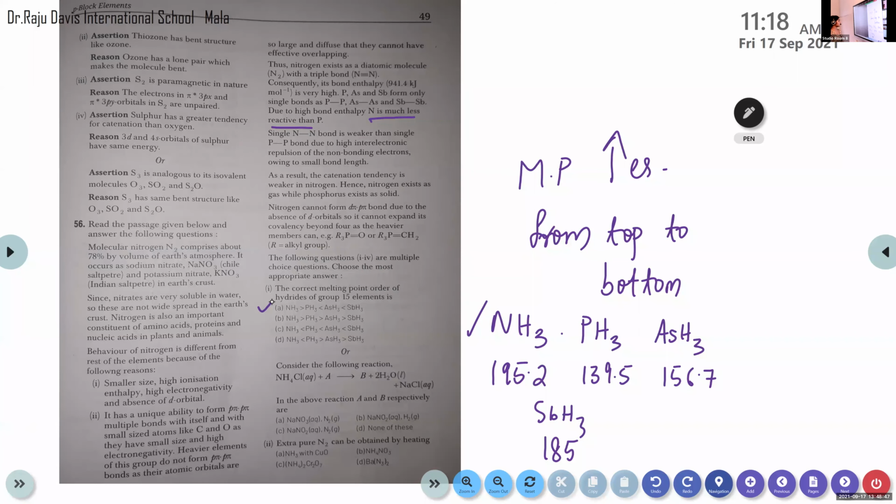So can you identify which chemical reaction this is? NH4Cl combines with another compound to form water, sodium chloride and one important compound. From the options, you will get the answer.